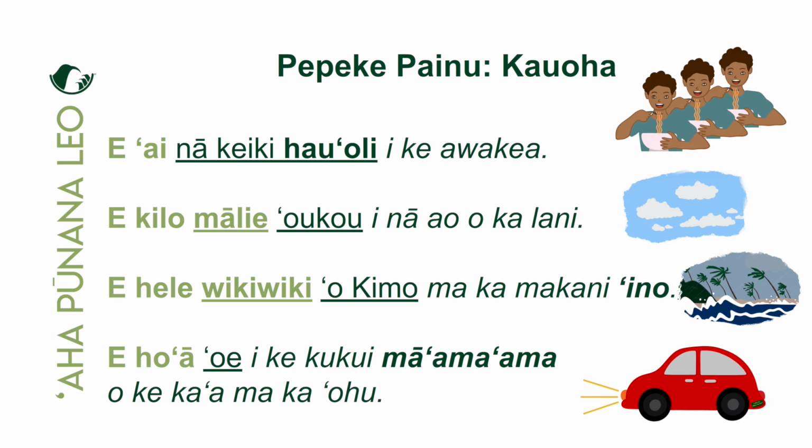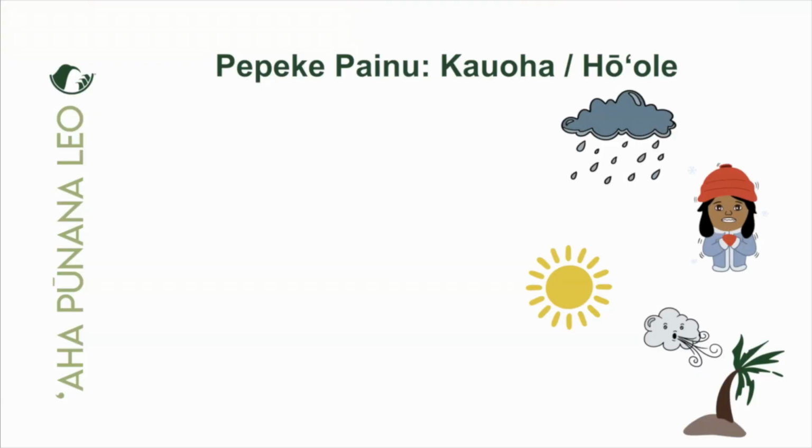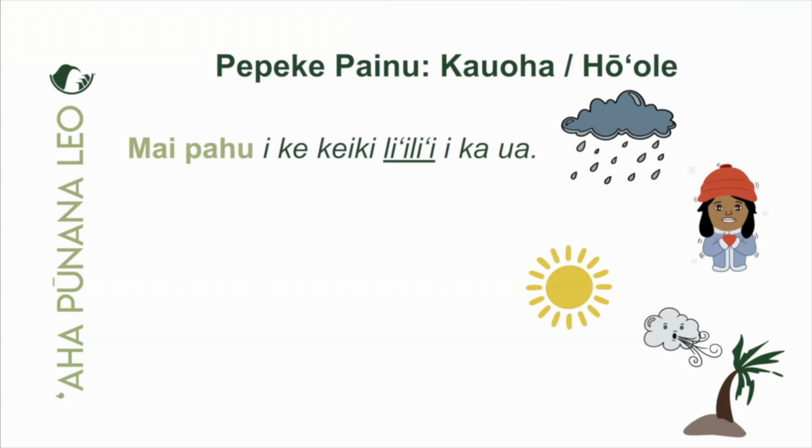Okay, mai ka'iloa ho'omawaku no. Oh yeah, our last set of Pepeke Painu that we're going to focus on is the Pepeke Painu Kauoha in the negative form. However, we're going to use the word mai with the manao of don't. Yeah, don't do something. In the previous slide, we said e ai, e kilo, e hele, e ho'a. Okay. Now we're gonna say mai.